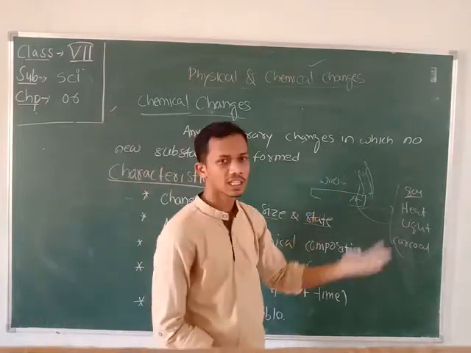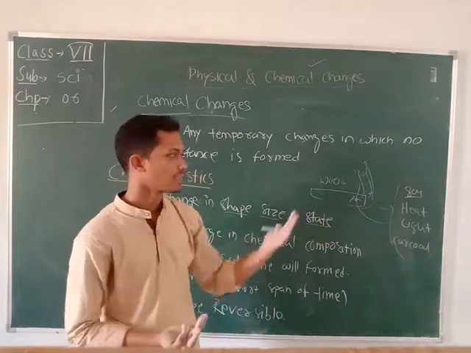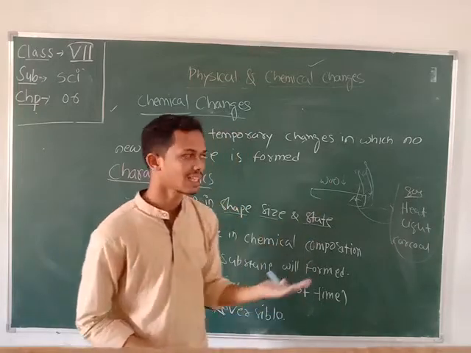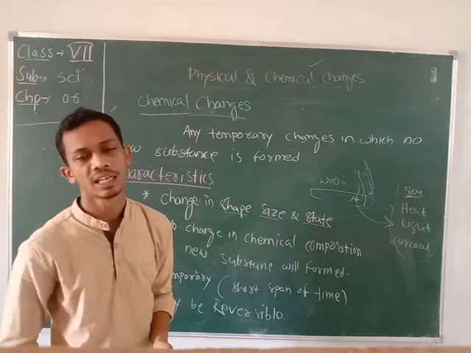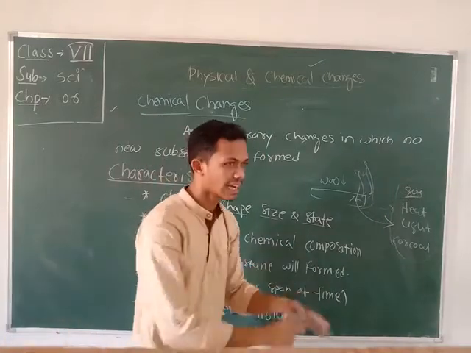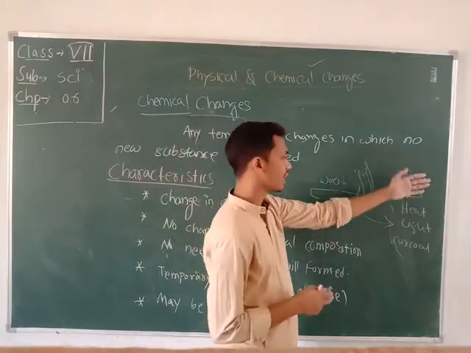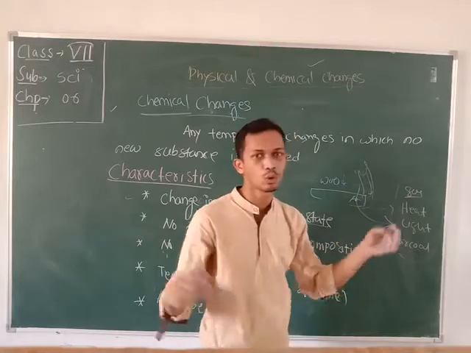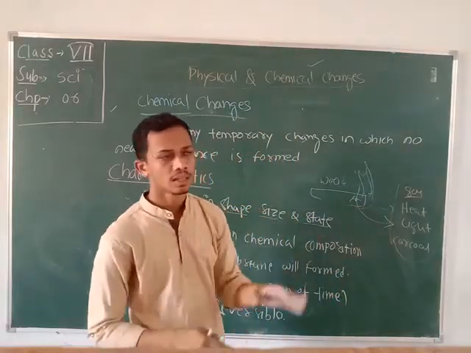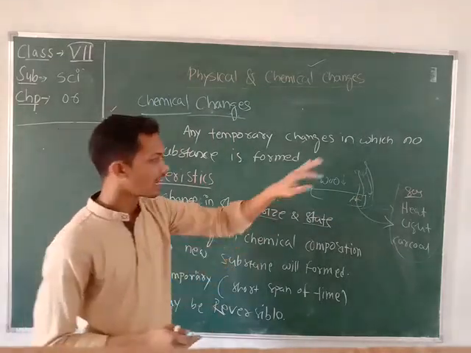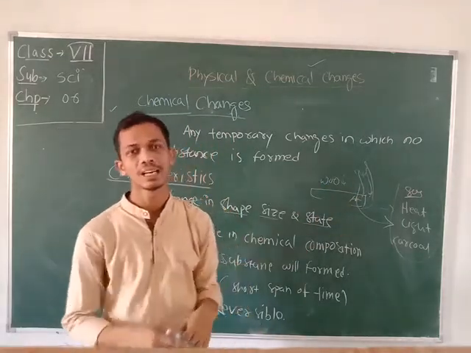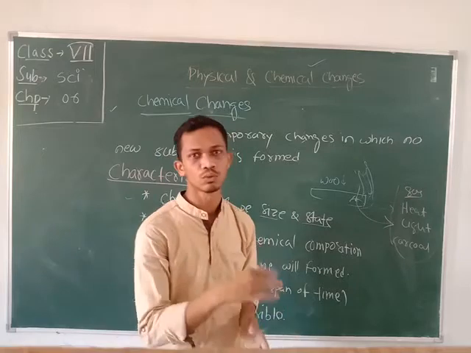It cannot be for some time; it is a permanent change. As a result, many things emerge from that reaction. Can you combine the gas, light, heat and charcoal to form wood? No. This type of reaction is permanent, and in this reaction various new substances are formed.